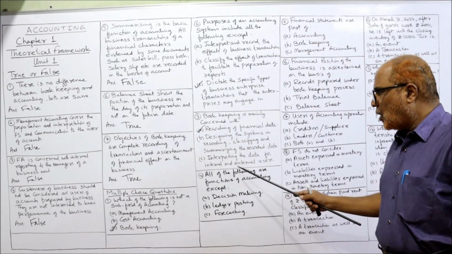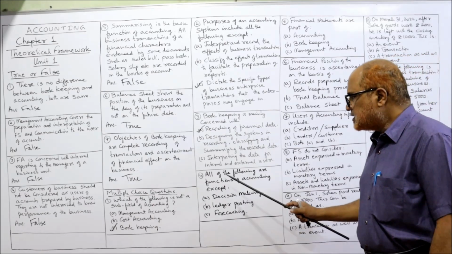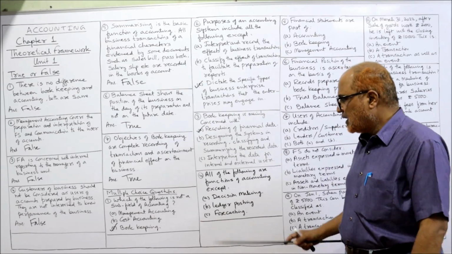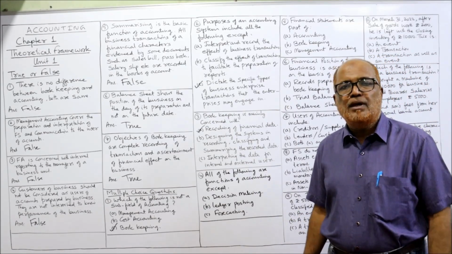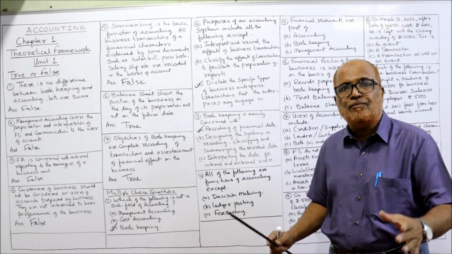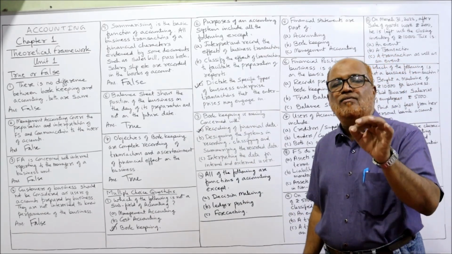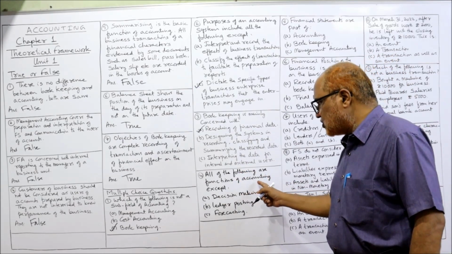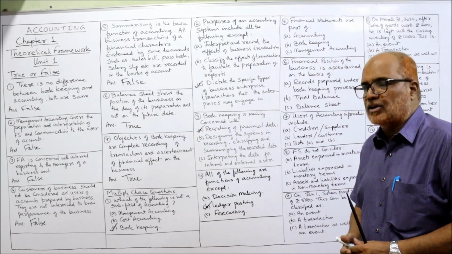Next, fourth: all of the following are functions of accounting except. Decision making, that is one of the functions of accounting. Ledger posting, this is not a function of accounting. Ledger posting is a part of bookkeeping. It is not the subfield. It is not the function. Forecasting, yes, it is a function of accounting. So here, ledger posting is not a function.